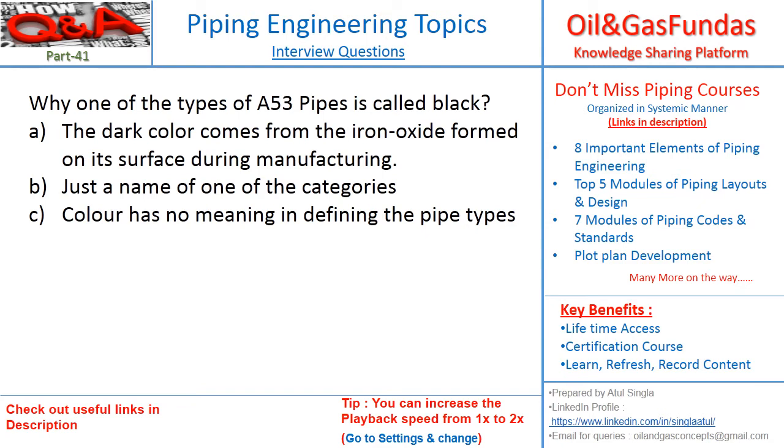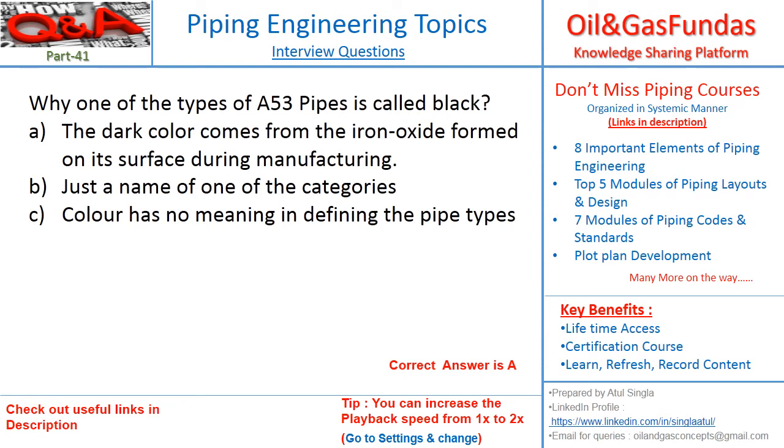Why is one of the types of A53 pipe called black? A: The dark color comes from iron oxide formed on its surface during manufacturing. B: Just a name of one of the categories. C: Color has no meaning in defining the pipe types. The correct answer is A.